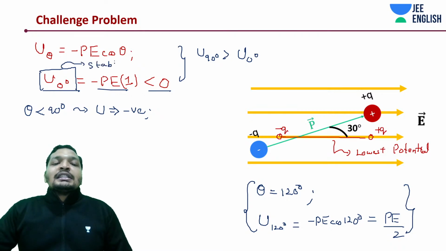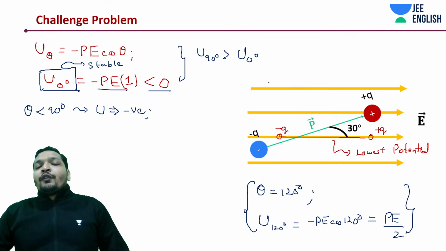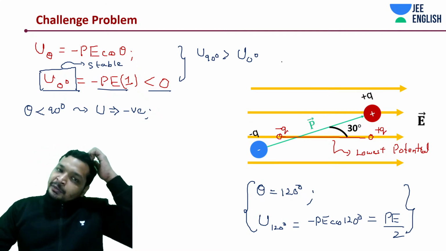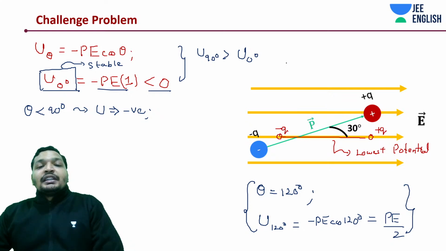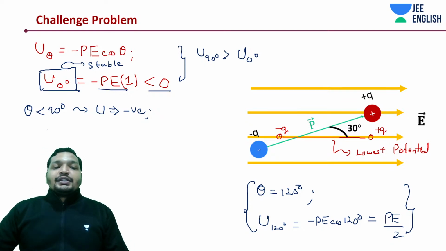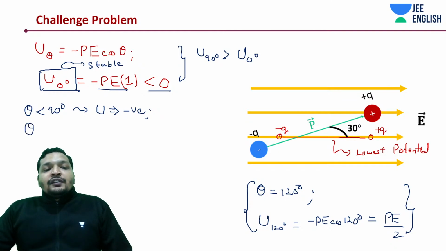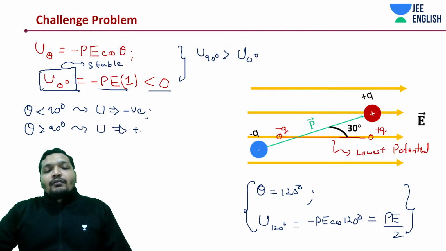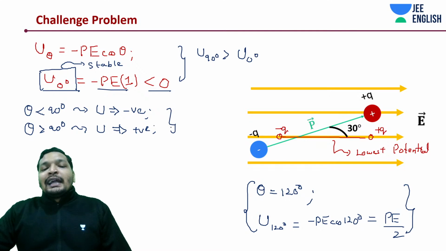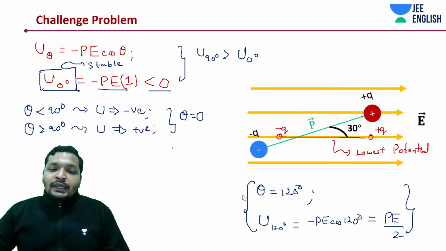And if you notice, what is U of 180 degrees? It's going to be PE. That's the highest potential energy. Thus it is that unstable equilibrium position. So for angles less than 90 degrees it is negative, and for angles greater than 90 degrees you will see it to be positive. And of course, as you know, we took 90 degrees to be 0. If theta is equal to 90 degrees, the potential energy would be 0.